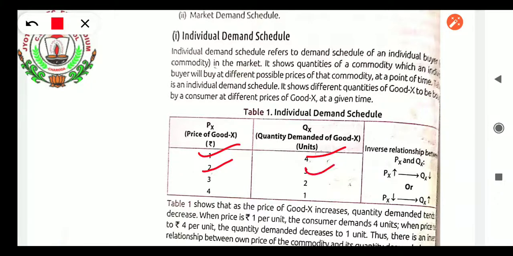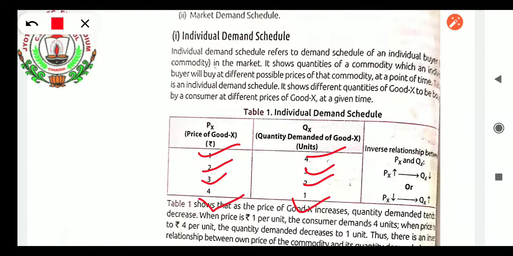It declines to 3. When the price of the goods is increased to 3, the demand of the goods declines to 2. When the price of the goods is 4, the demand is also going down to 1. Okay, so this is the general nature of the consumer. When the prices of the goods are increasing, their demand also goes down.